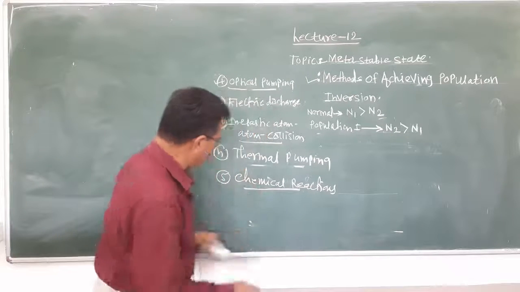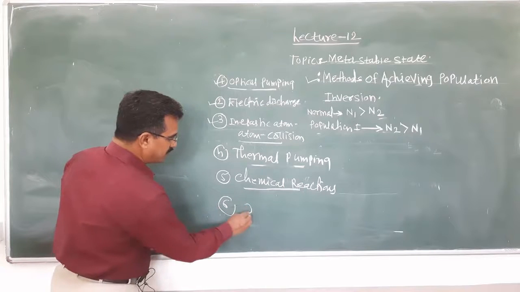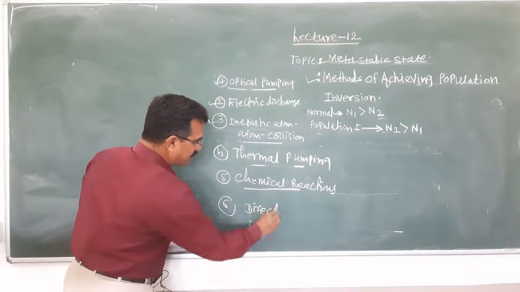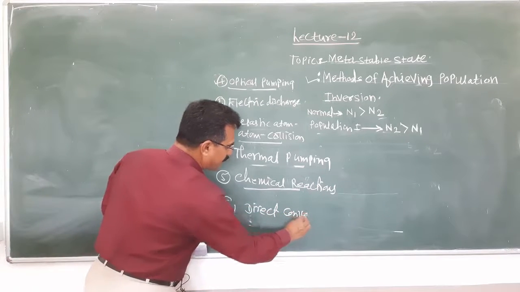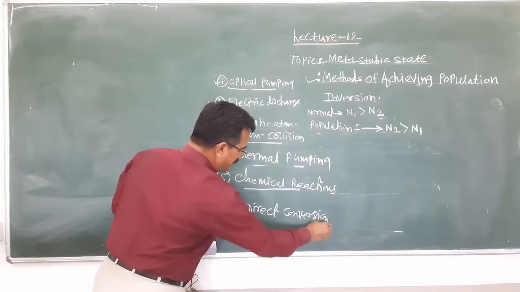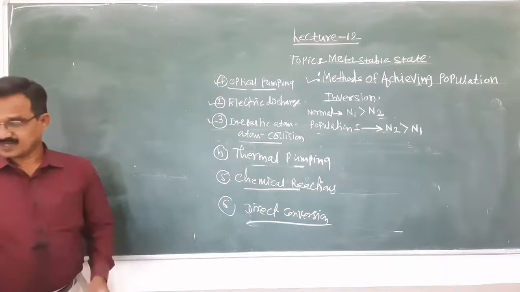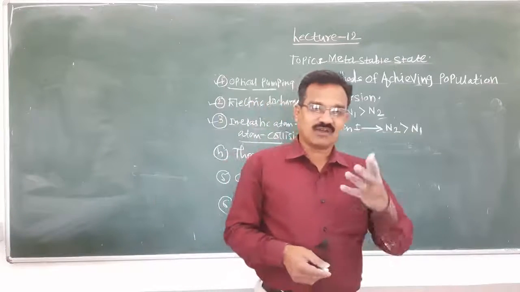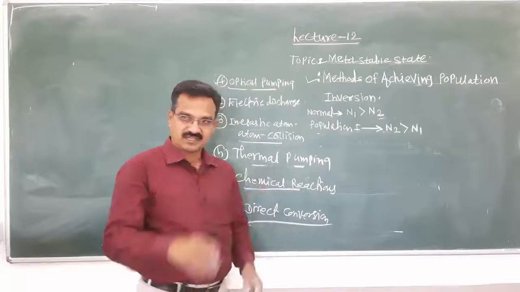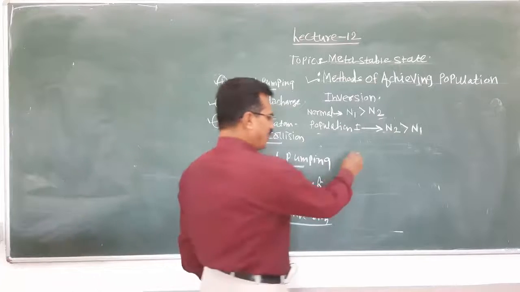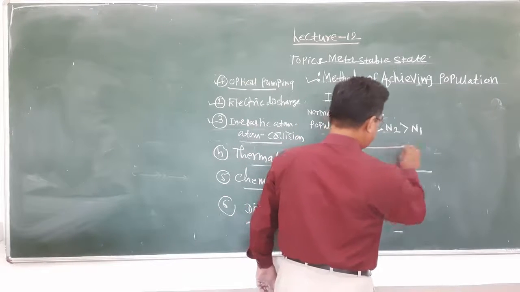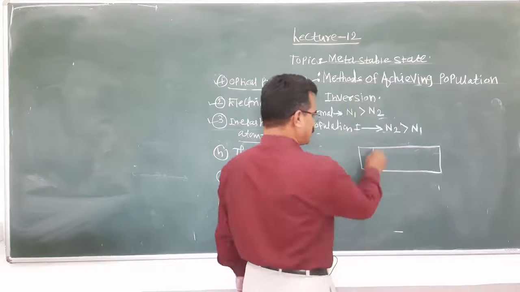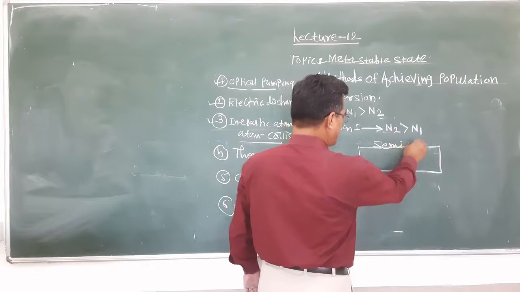In addition to this, the next method is direct conversion. Direct conversion means we are all familiar with semiconductors. Suppose this is a semiconductor.